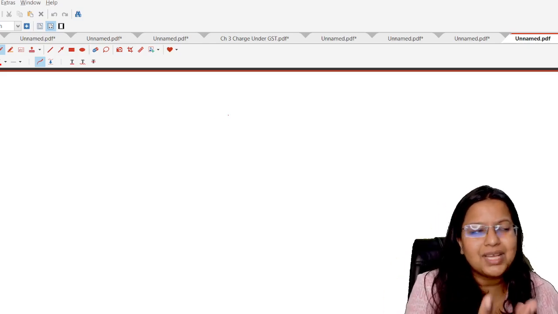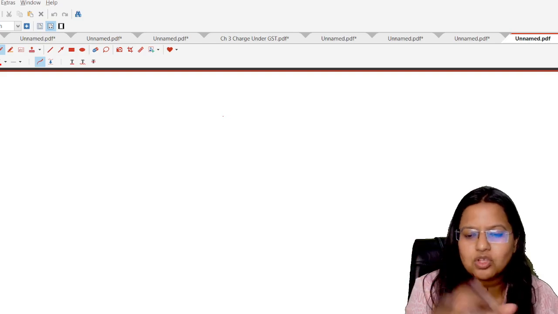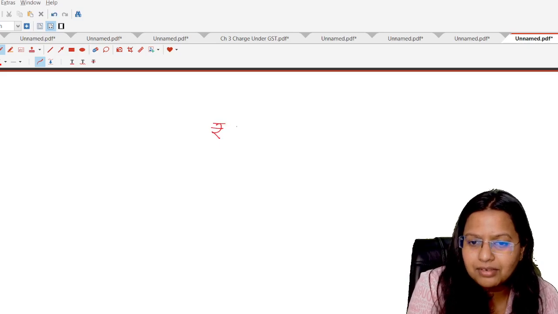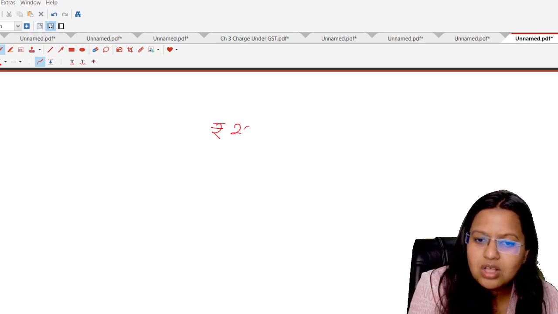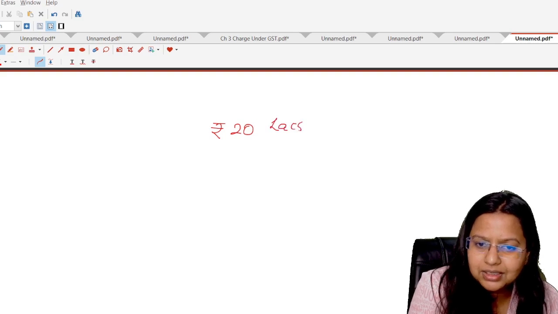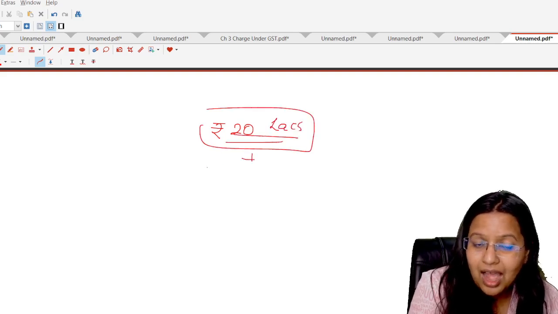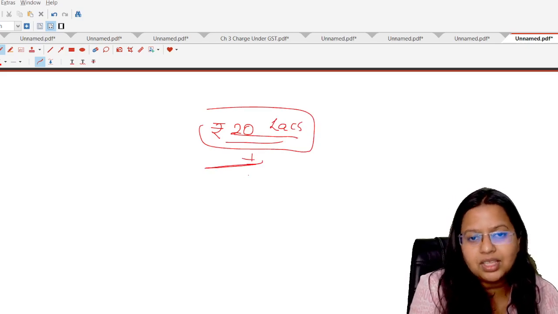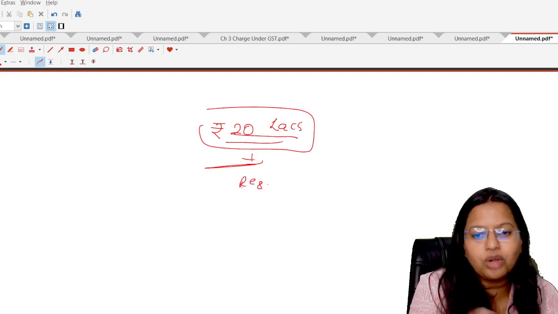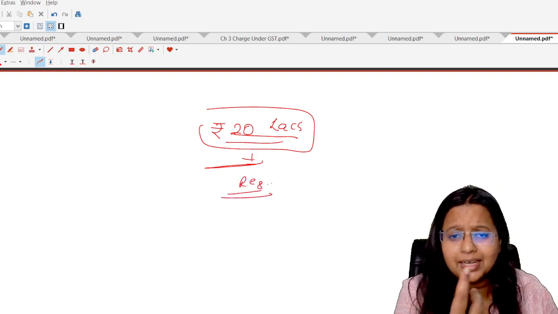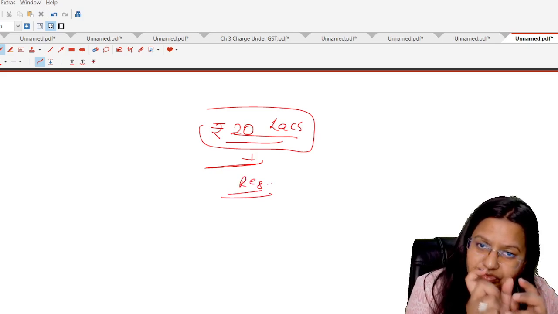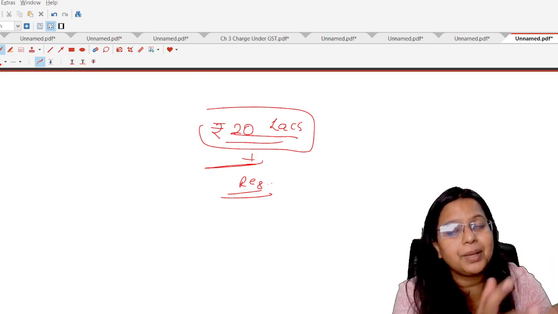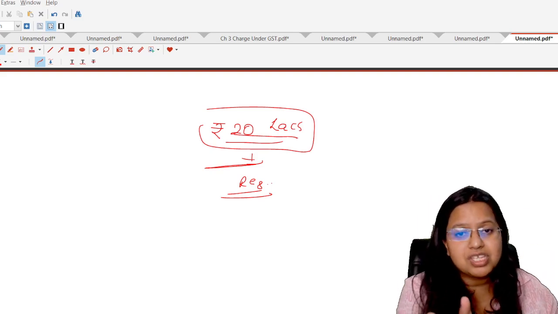Okay, but let me explain. Let me tell you the basics on that chapter. When a person crosses the turnover limit of 20 lakhs on any day, after that day, when they cross that turnover limit, they have to take the registration at the GST. Not before that, they are not liable. If they want, they can take. But when they have crossed a turnover of 20 lakhs, it will become a compulsion. It will become a liability for them to get registered at the GST.